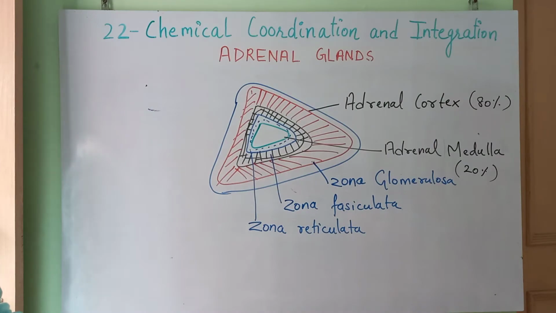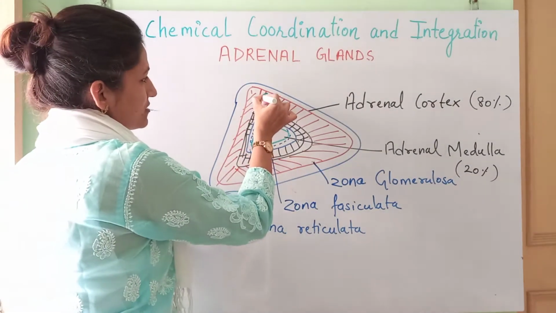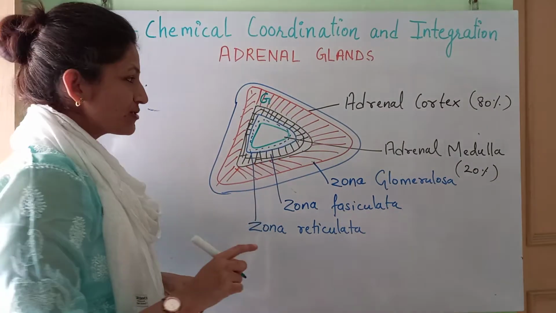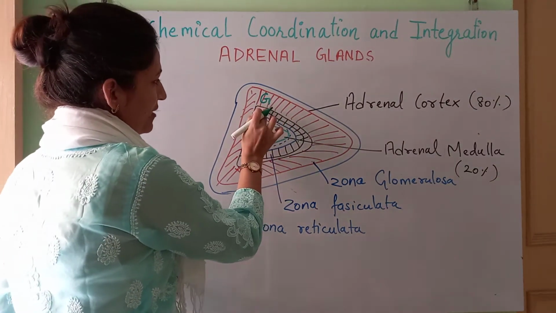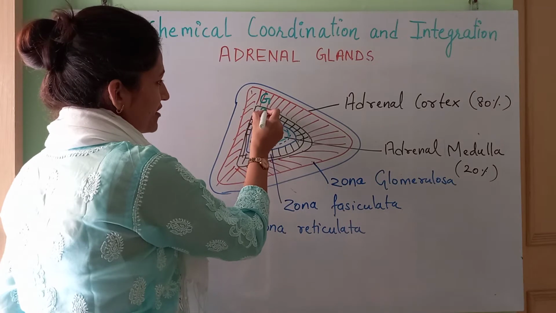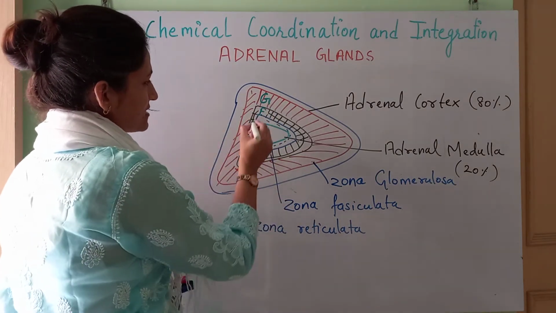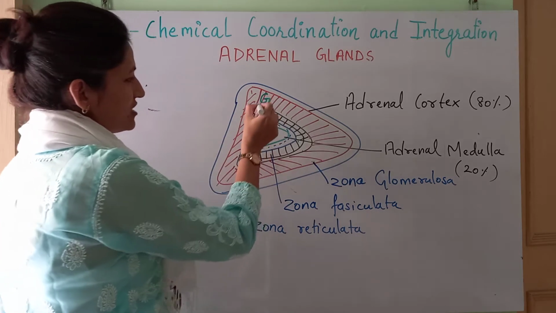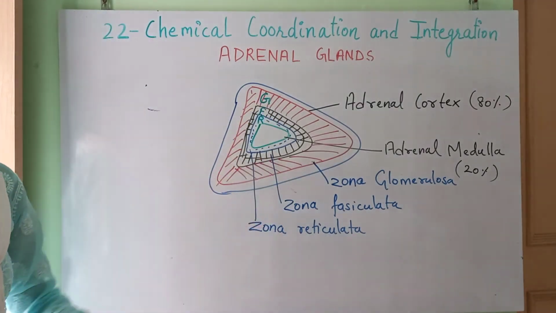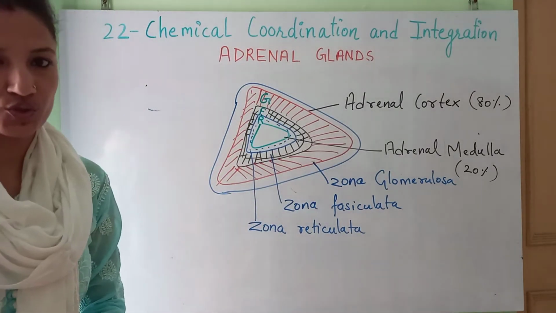So we have three different zones over here: glomerulosa, the second black region the fasciculata, and the blue region the reticulata. So GFR, you can remember all these three different zones.